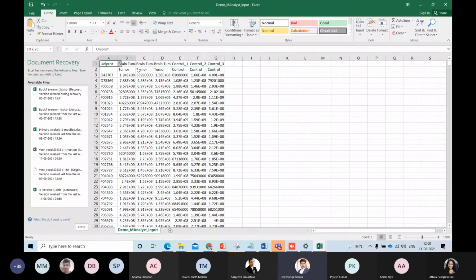This particular matrix we generally call a P cross N matrix. P is the features, present in the columns, and N is the number of samples, present in the rows. This P cross N matrix is very important for taking this data forward for any kind of analysis.